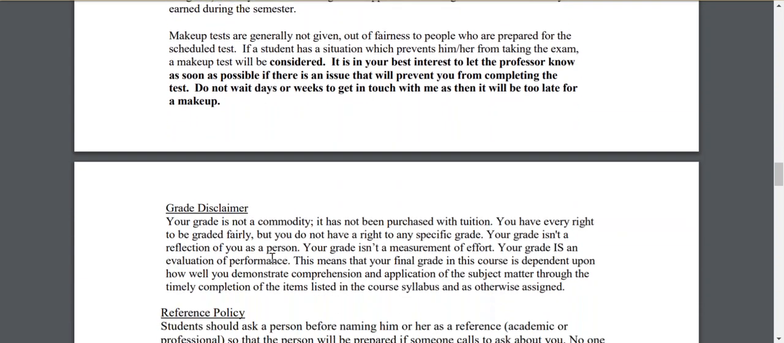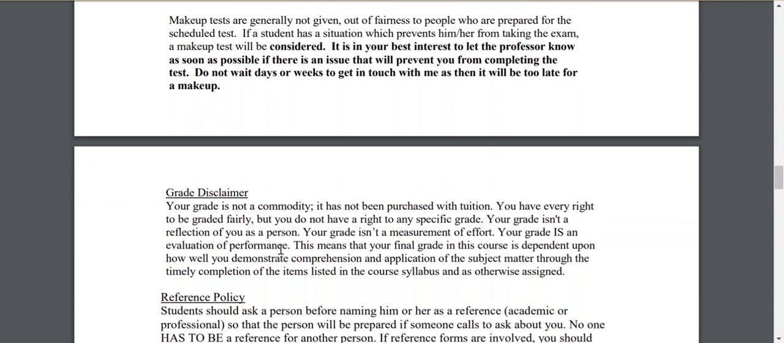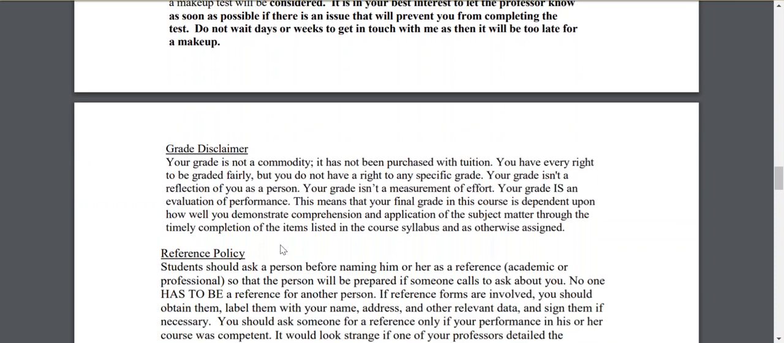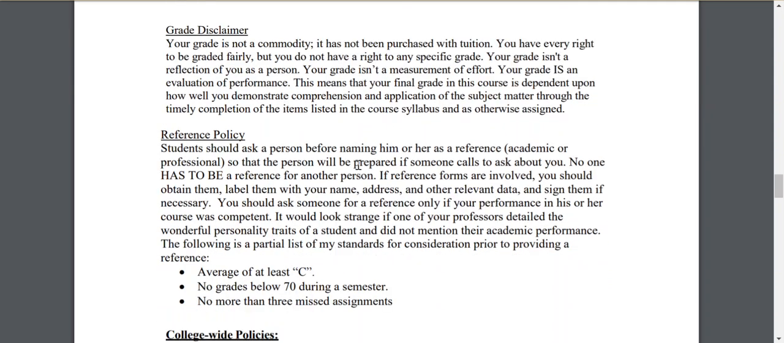Makeup tests, I generally don't give out of fairness to everybody else who is prepared to do the exam. But if there's something that is preventing you, please get in touch with me sooner rather than later, and I will consider allowing you a type of an extension on an exam. But if you wait too long to get in touch with me, it will be too late and you will not be given that opportunity.